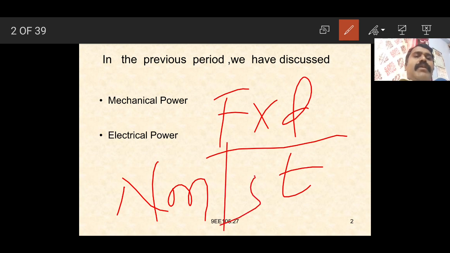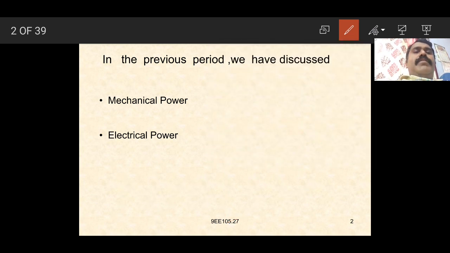Force is measured in newtons, distance in meters, and time in seconds. It is nothing but the mechanical power.